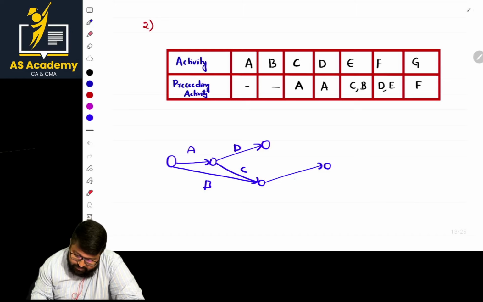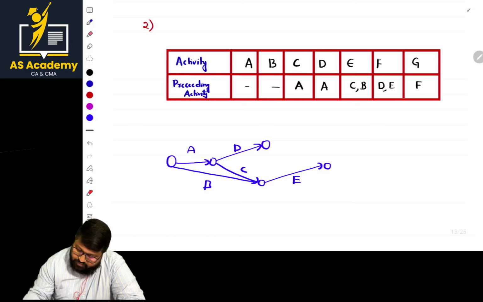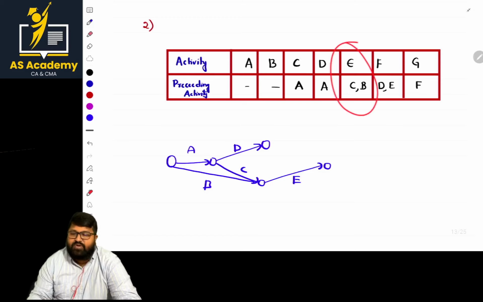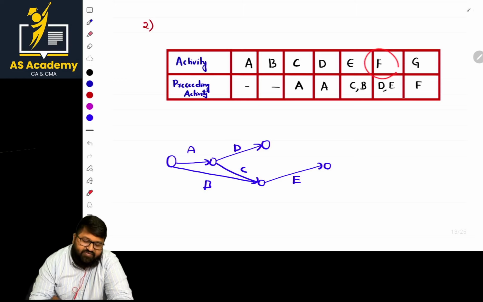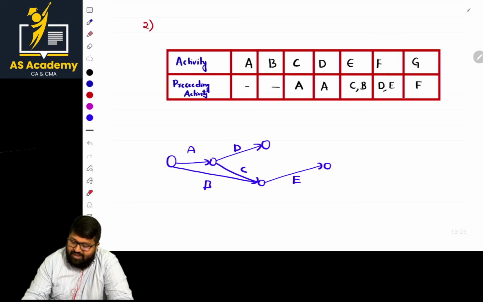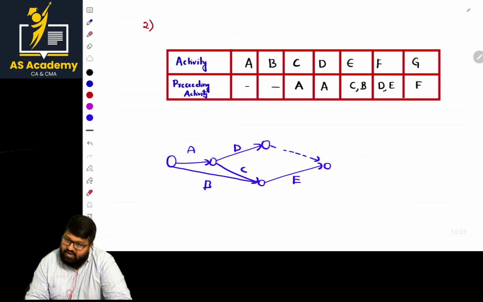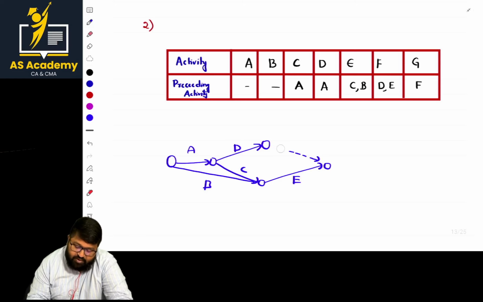This is E. So this is the point. This point is satisfied. Now, what about F? F starts where D and E end. Sir, can I use a dummy here? They're appropriate, fine, but are the two conditions satisfied? No. When the two conditions are not satisfied, the way you are using the dummy is not appropriate.